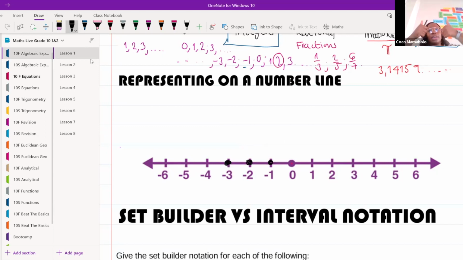Okay, give me a thumbs up if you understand what ma'am is saying. Okay, I cannot include the space in between here because the space inside here is not an integer. So when I express integers on a number line, I can only put dots at the numbers themselves.